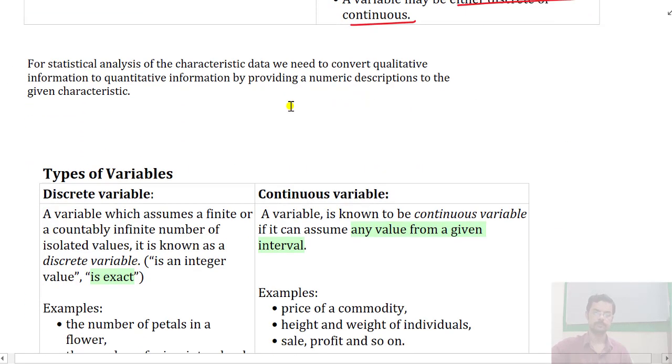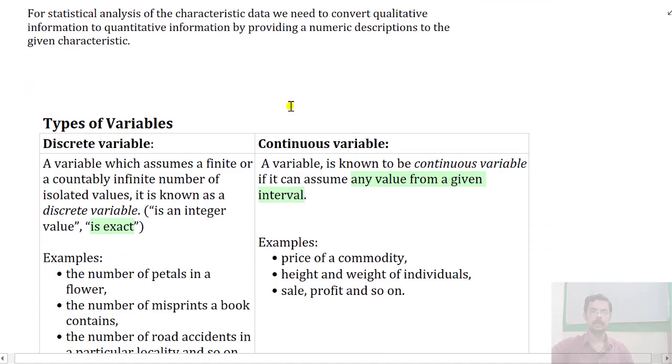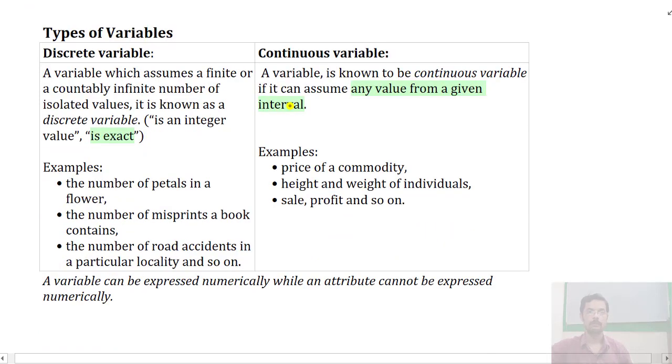Now let us discuss types of variables. What is a discrete variable and what is a continuous variable? These are the two major types: discrete variable and continuous variable. A variable which assumes a finite or countably infinite number of isolated values is known as a discrete variable.